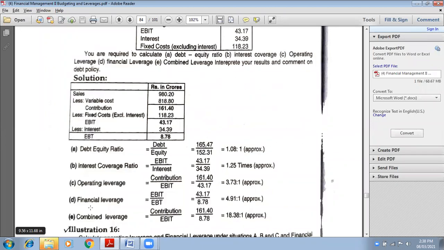We will apply the formula of degree of financial leverage, that is EBIT upon EBT. Figures are already available in the table. Pick up those figures and solve it. You will get the answer.